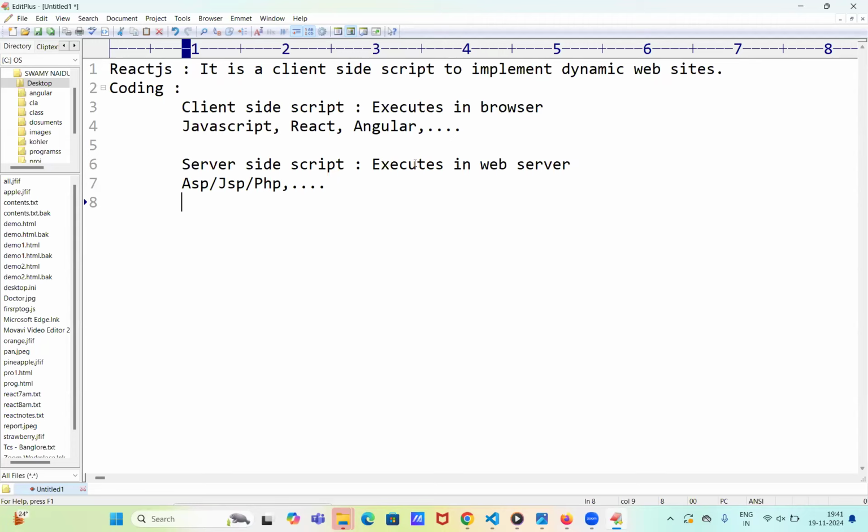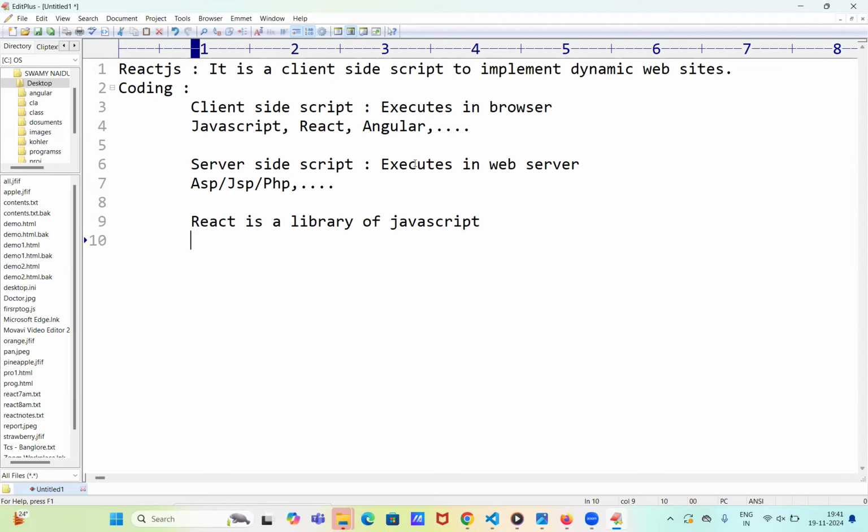Now, if you take React.js, React.js is nothing but an open source client side script. It is a library of JavaScript. It provides more features and more functionalities to easily work with JavaScript.